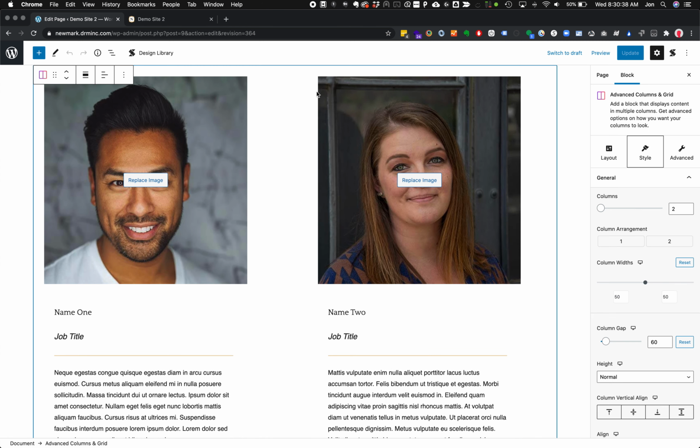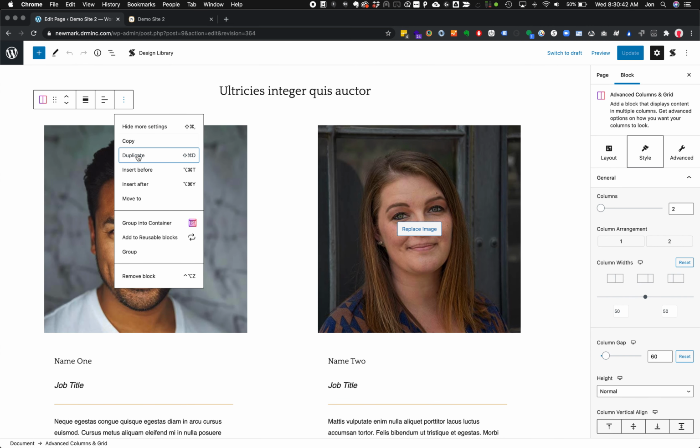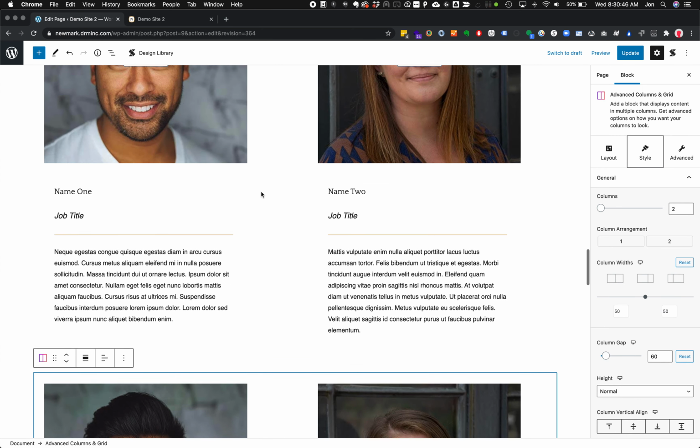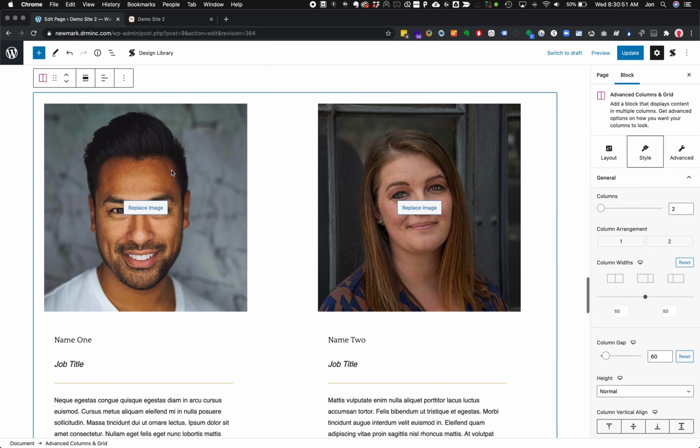So again, just looking at this whole section, I can duplicate, copy and paste any of the above, and I want to take advantage of anything that we've already done layout wise. You don't have to start from scratch. You find an element you like, you copy and paste it, or you duplicate it and you go from there. Last but not least, always remember to update when you're ready to go.